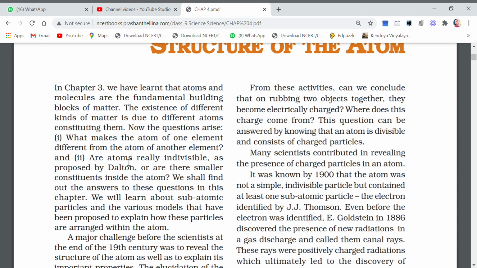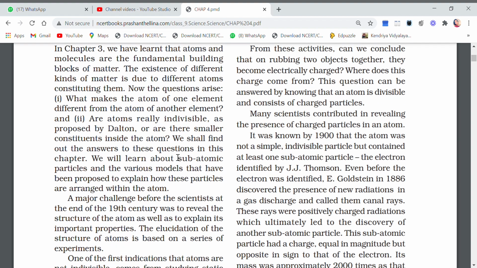Second, are atoms really indivisible? If you remember, Dalton said that atom is the smallest particle of matter. We cannot divide atom further. So is it really true? So these were the two questions that were thought about by the scientists. We shall find out the answers to these questions in this chapter.